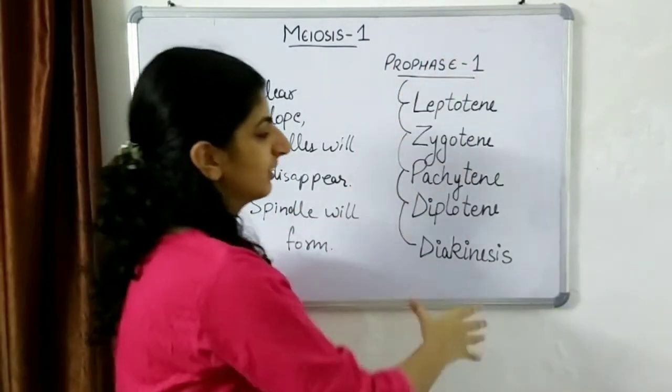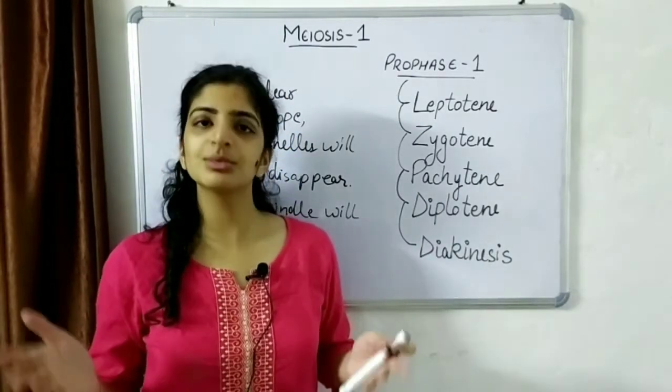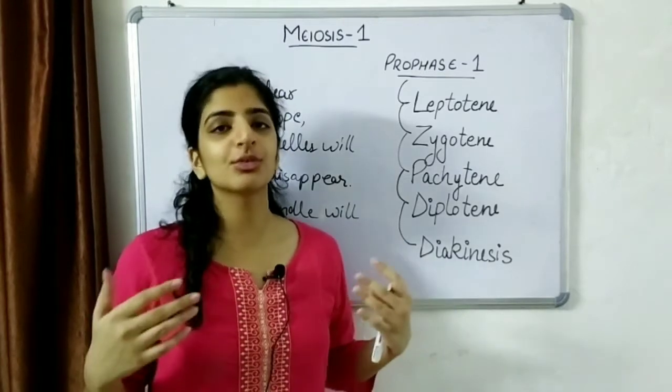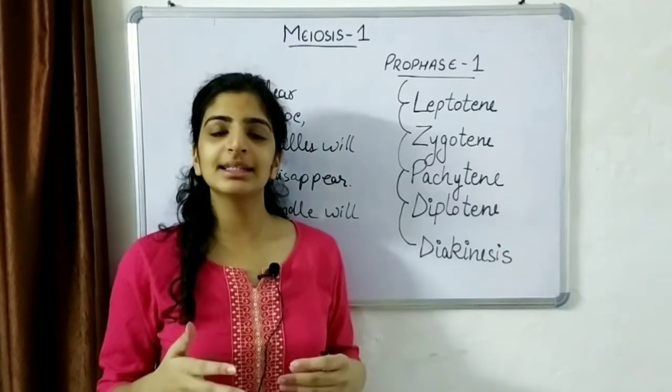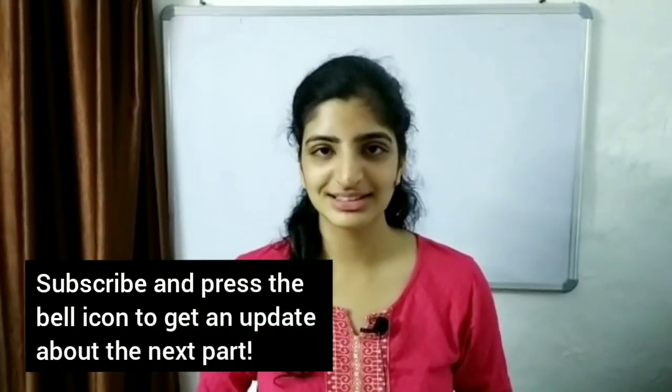Now in these 5 phases, what happens is that the homologous chromosomes come together, exchange their genetic material in the process of crossing over, and at the end we have a variation of the chromosomes that were initially present. So this was a brief introduction to meiosis, what it is and why it is needed in our body. In the next part, we are going to start with meiosis 1 and the prophase 1 of meiosis.